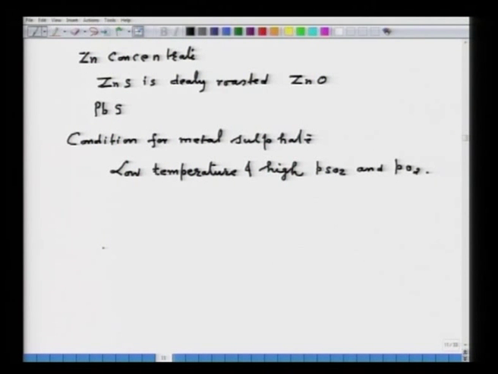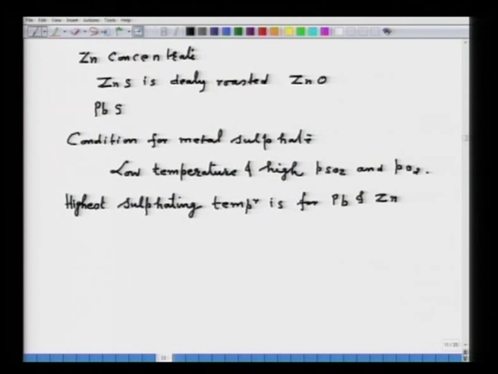Now, the sulphate formation also differs from one metal to another. For example, the highest sulphating temperature is for lead and zinc.